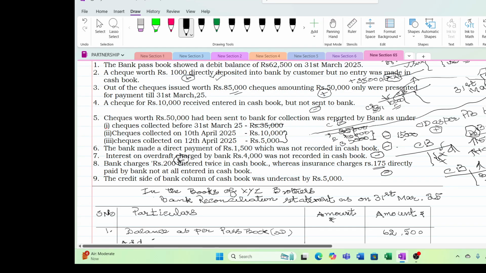Now the last one is the credit side of the cash book column. See here, cash book, credit side. I repeatedly told you, the moment you write anything on the credit side, you are increasing your loan amount. If you are not writing, you are decreasing your loan amount. And if you are missing out any item, you are decreasing your loan amount.